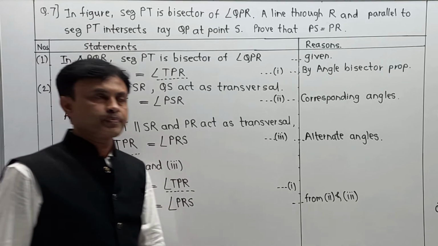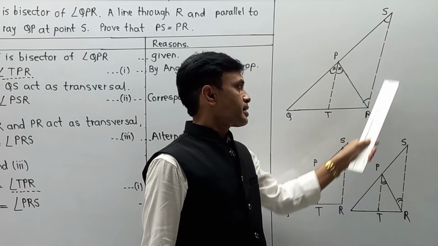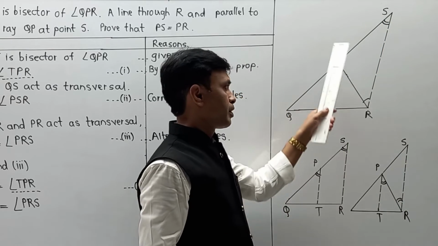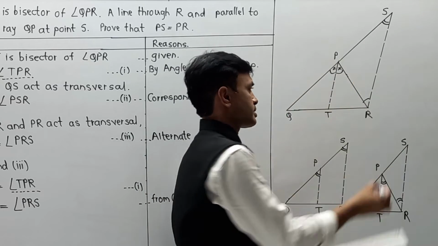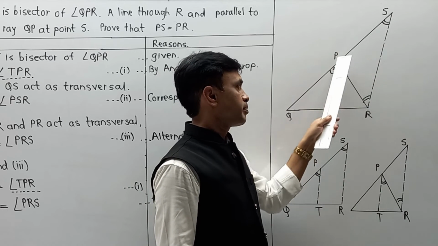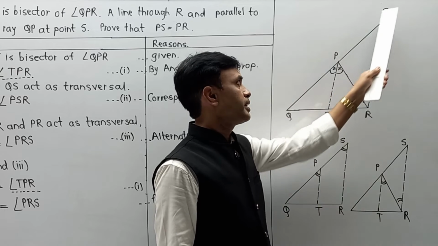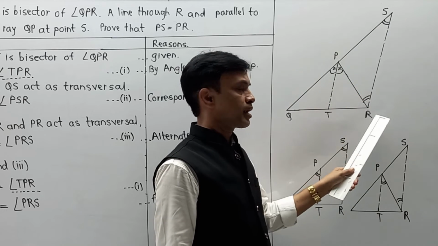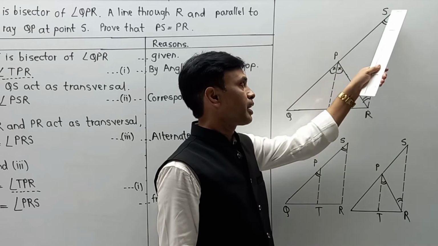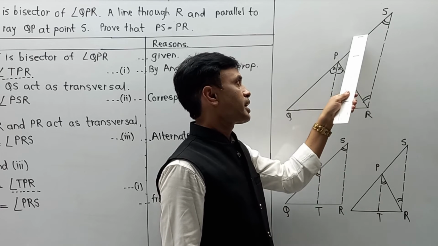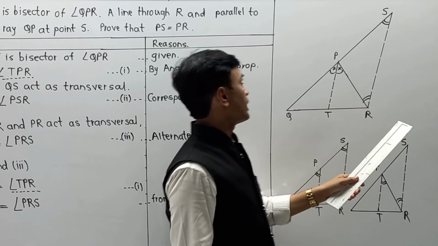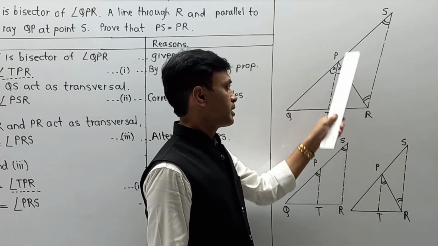Again observe the main diagram. PSR means this angle is equal to PRS. Naturally in triangle PRS, there are two angles that are congruent, means PSR equal to PRS. Naturally, opposite to this angle means side PS must be equal to the side opposite to this, means PR, and in this way we can prove that PS is equal to PR.